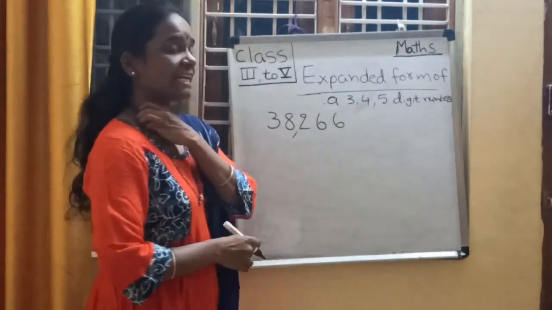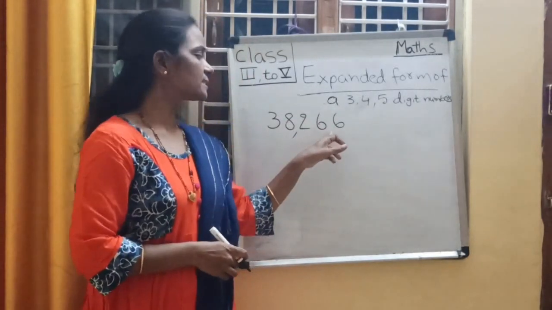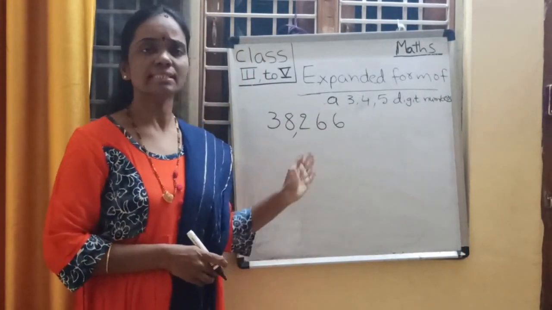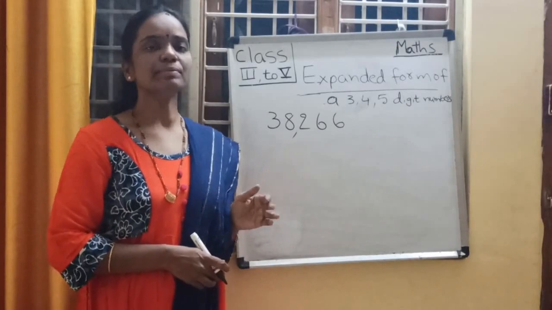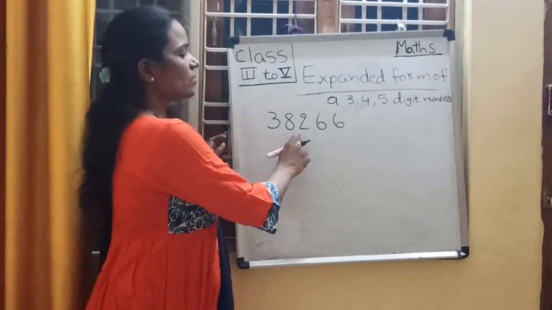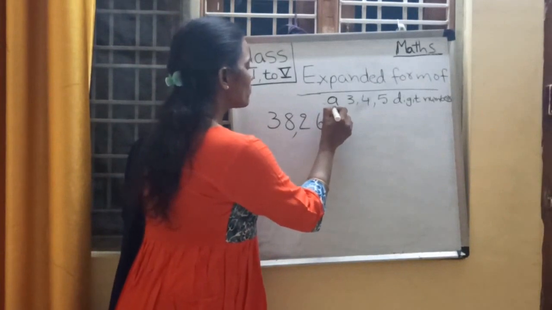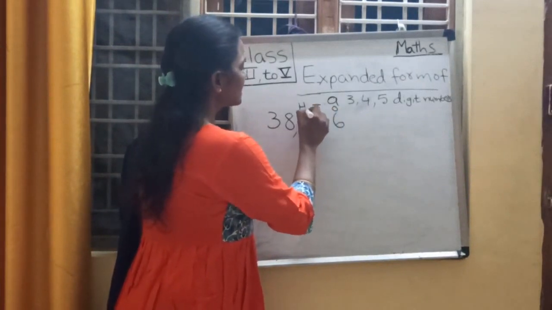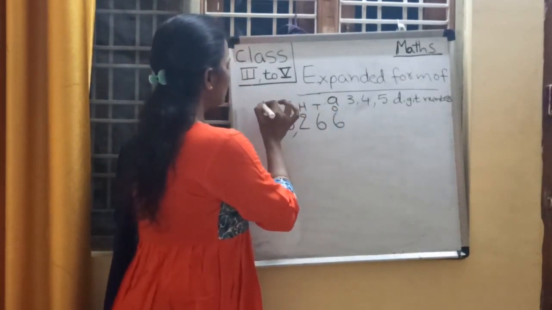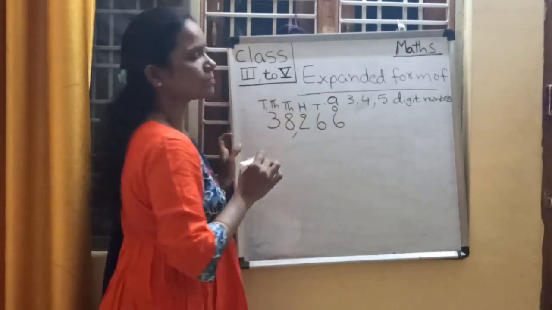It is 38,266. Everyone repeat after me. 38,266. Write down the places: ones place, tens place, hundreds place, thousands place and 10,000s place.